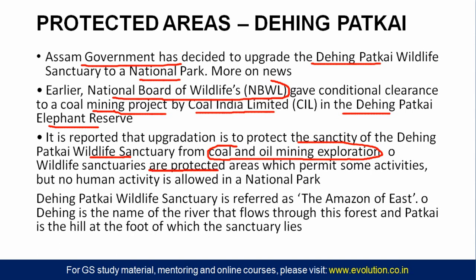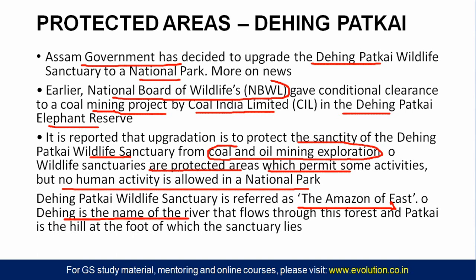Wildlife sanctuaries are protected areas which permit some activities, but no human activity is allowed in a national park. This is the major difference. I told you this is a rainforest, so this is also known as the Amazon of the East. It might be asked in prelims about the Dehing Patkai Wildlife Sanctuary. You have to remember that this is present in Assam.